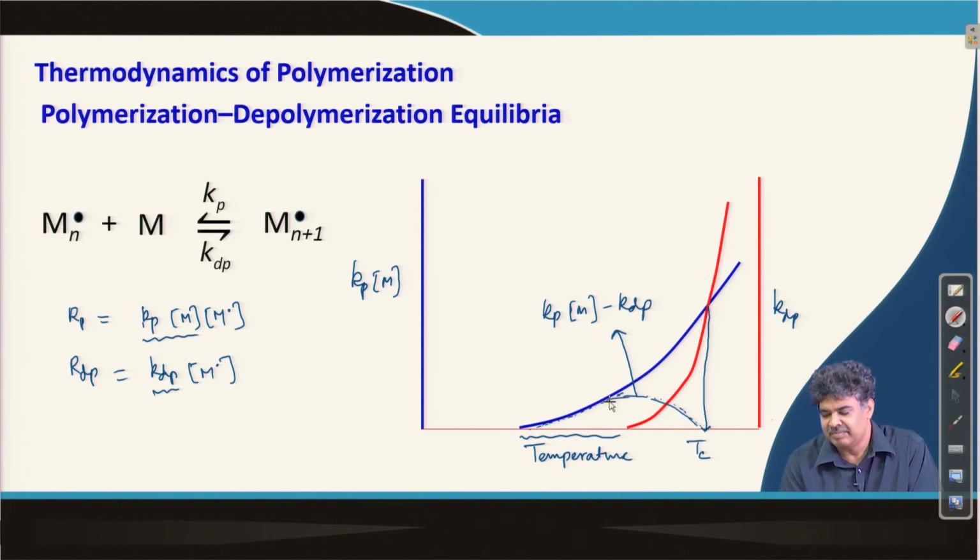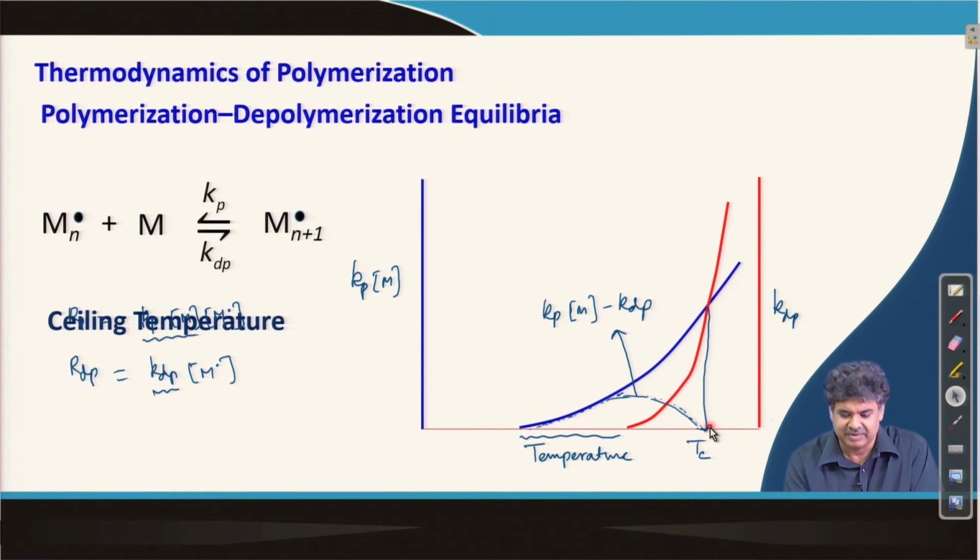Up to this temperature it is mainly the polymerization reaction. After this both reactions start taking place, and at this temperature both become equal. So, no net polymerization happens, and we call this temperature the ceiling temperature.